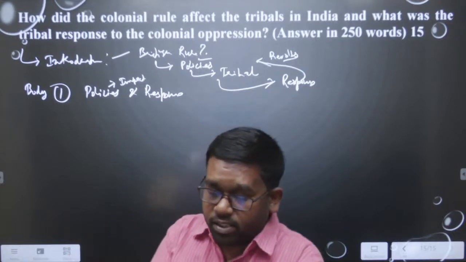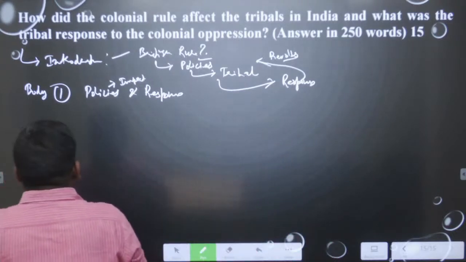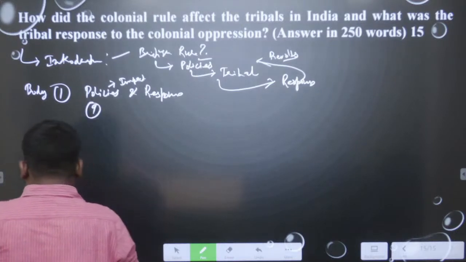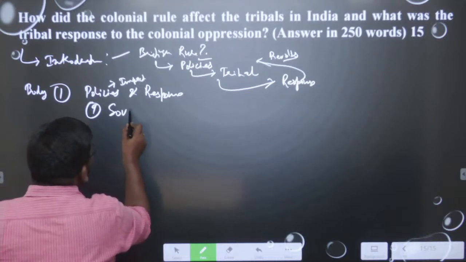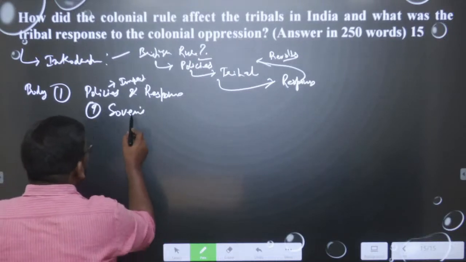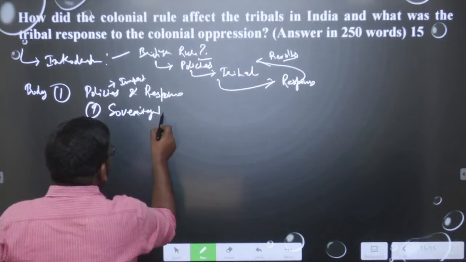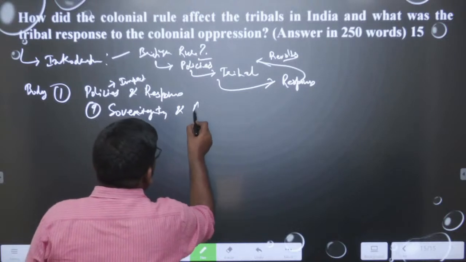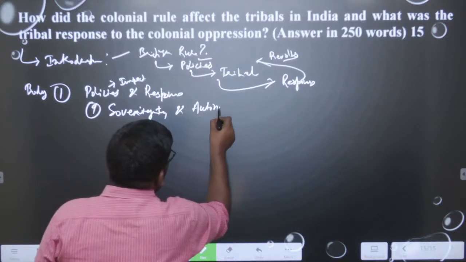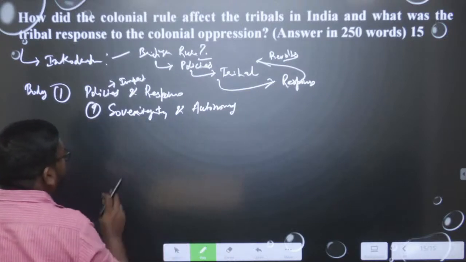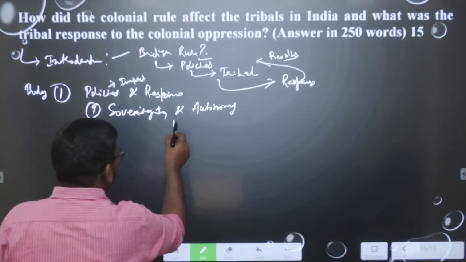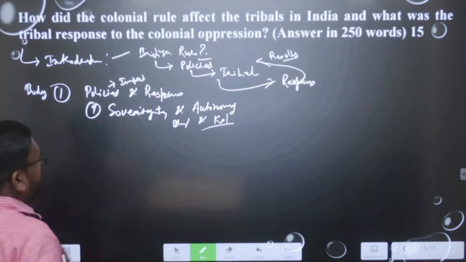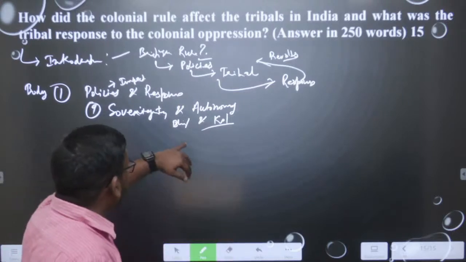The sovereignty and autonomy of the tribal people was targeted, and they revolted, like the Bhil and Kol rebellion as an example, where the tribals revolted against the British Empire.